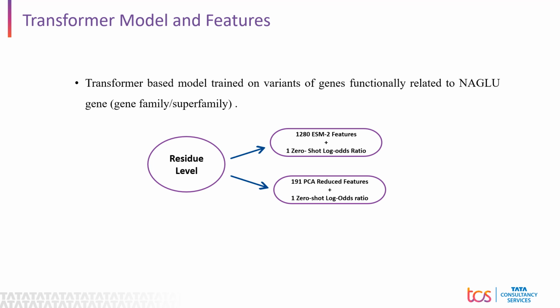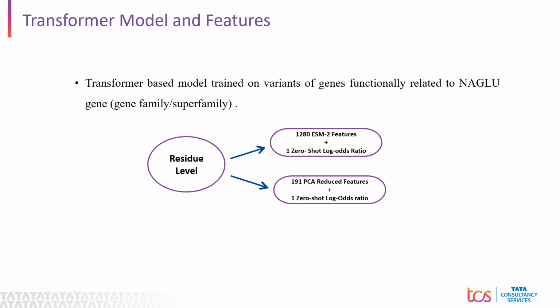For representing proteins, we considered a residue level representation. For residue level representation, we extracted amino acid level features using the ESM2 language model only at the site of mutation for both the wild type and the mutant protein, and then calculated the difference.